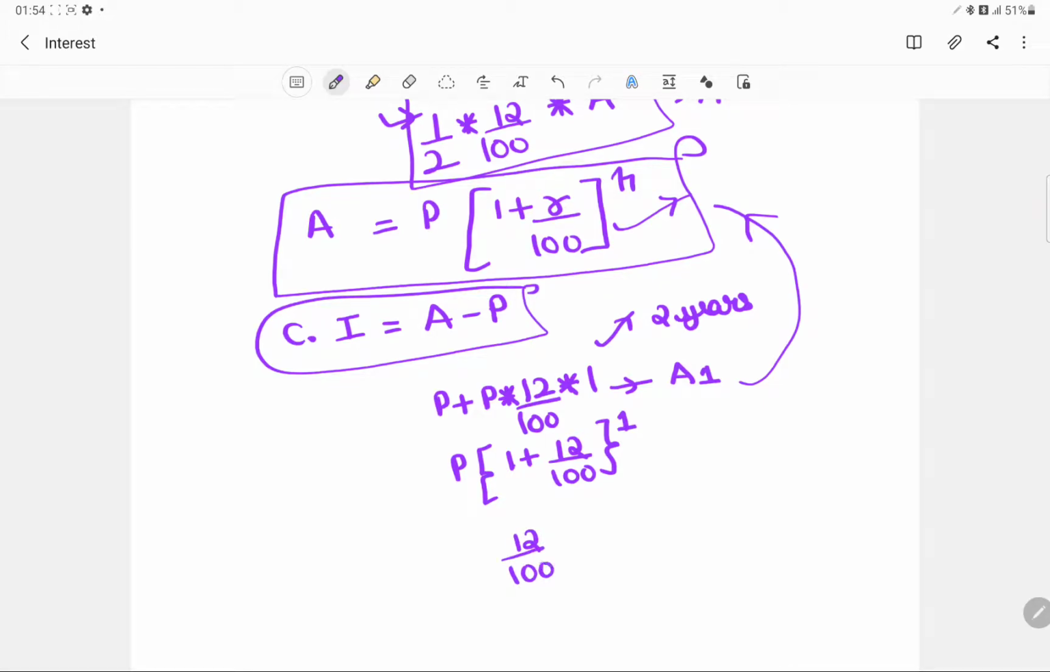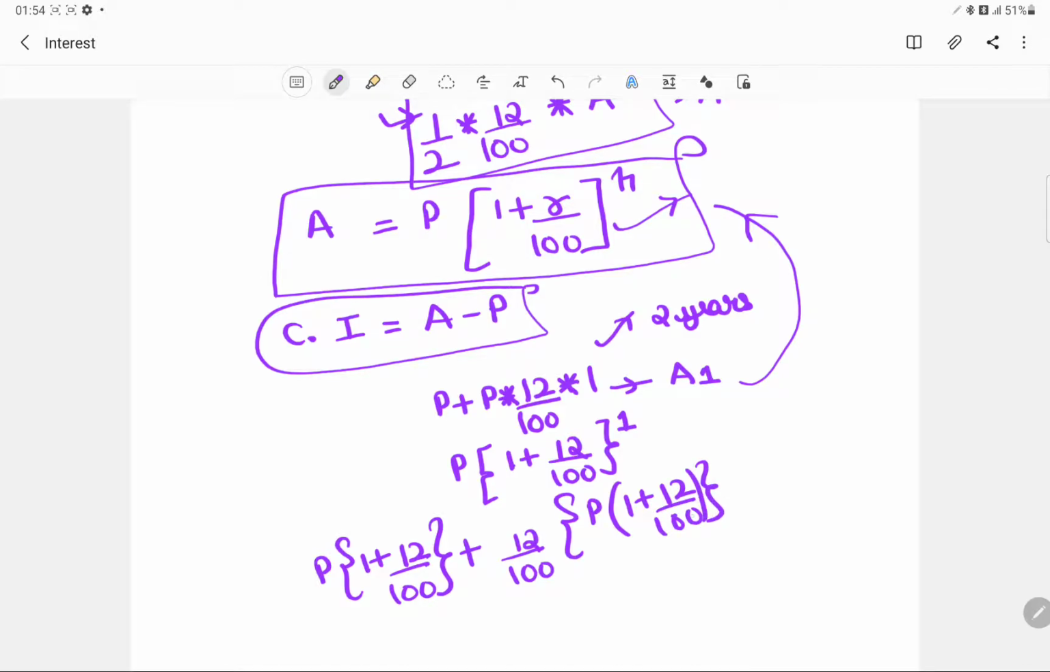Now let's try and compute the amount for the second year. So this is 12 upon 100 of, now this is like P plus 12 upon 100. Okay, so this is like this.